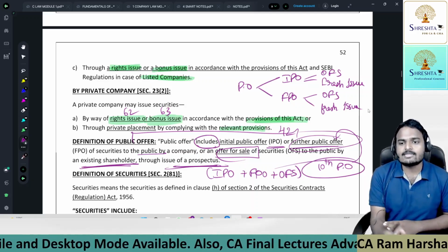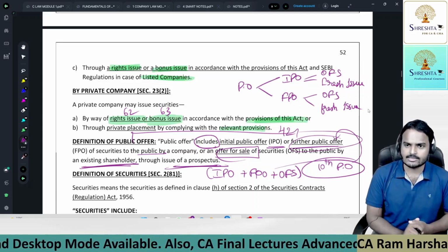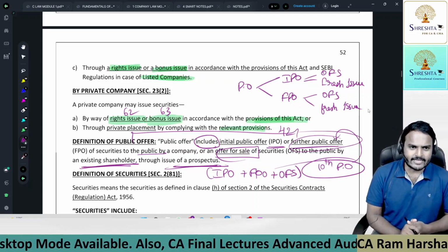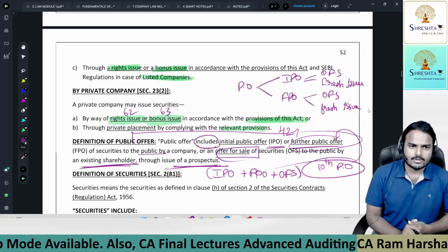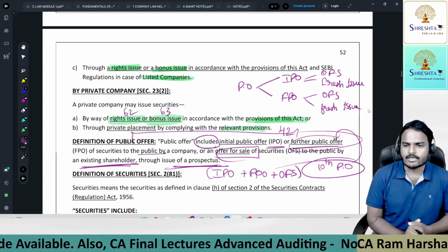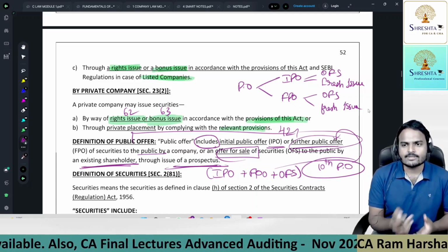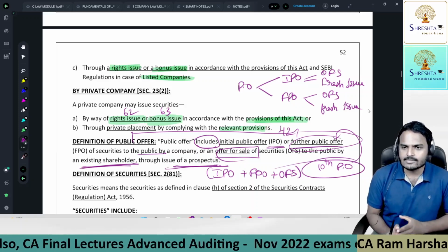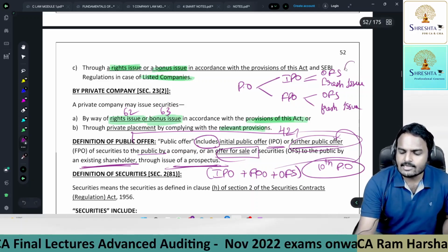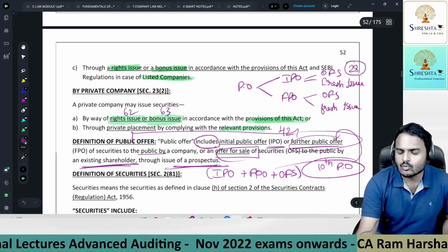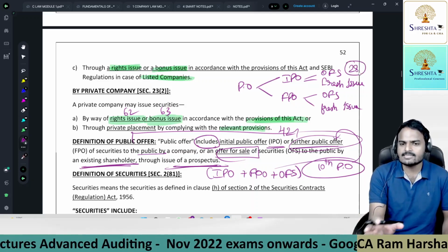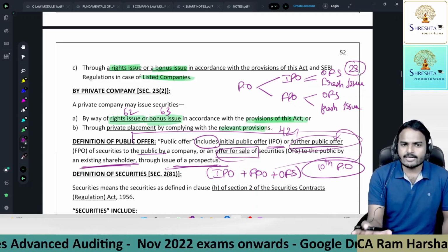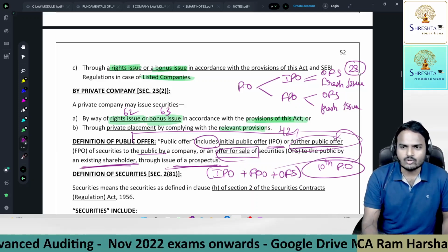It provides an exit route to the existing members. Are you getting it, everyone? Okay, fine. So every public offer covers two issues: one is a fresh issue, the second one is offer for sale. In detail, I'll discuss offer for sale under section 28. Don't get tense, this is just an introduction class. I will cover each and every point under section 28.